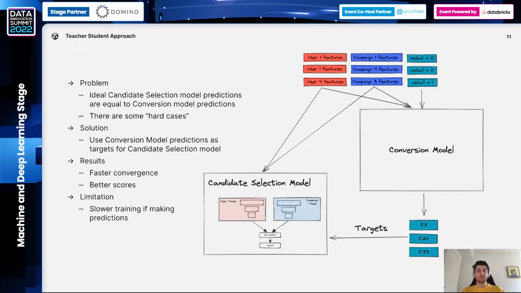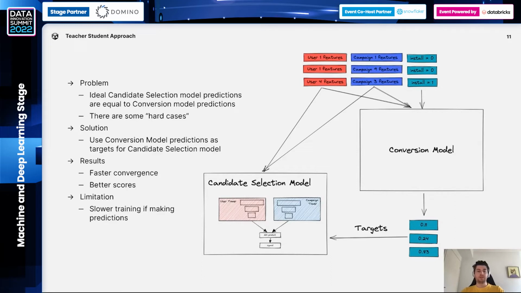So we decided that it's a good spot for applying a teacher-student approach. We generate data, load this data on a machine, load the most recent conversion prediction model, and apply this model to the generated data to generate predictions, and use them as a target for the candidate selection model. We do it when training the model during the pre-processing step. We noticed that this setup improved our metrics during offline tests. We ran an experiment, and metrics were better as well. We noticed that the model converged much faster, so it's a good situation to have.